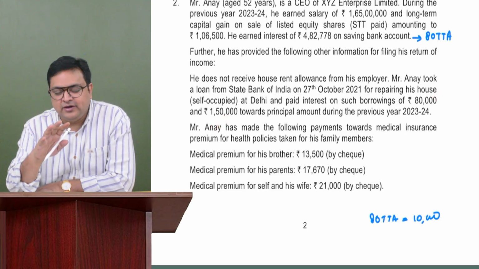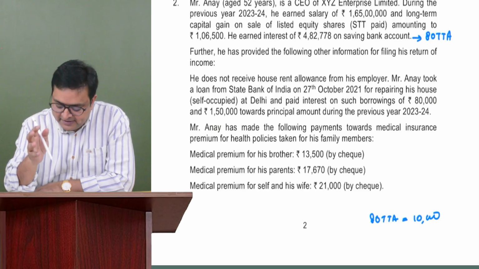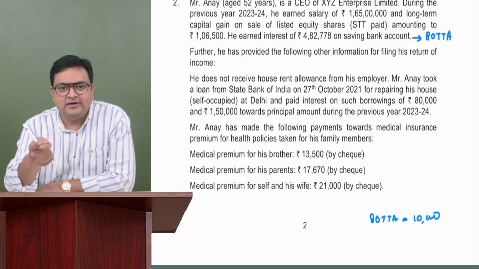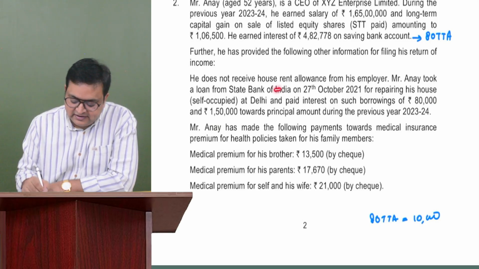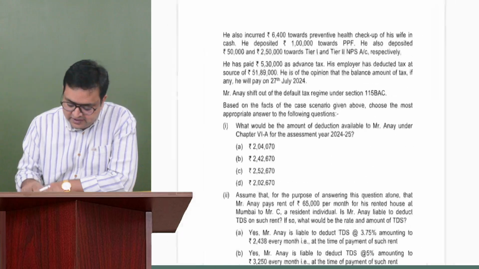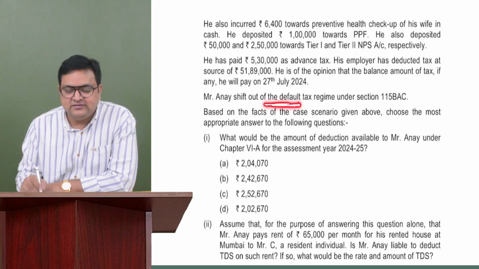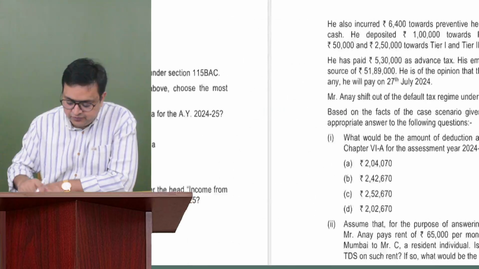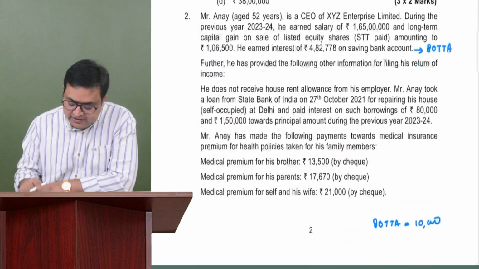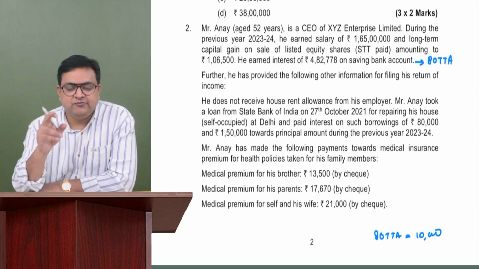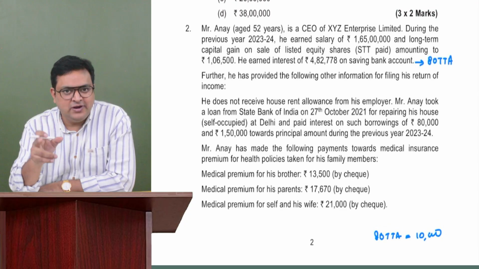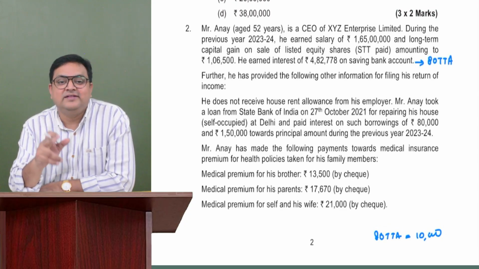Now, because we have to calculate chapter 6A also, but still we have to calculate the total income. Because it's a self-occupied property, we assume that this person has opted out of the default tax regime and is following the optional tax regime. So for self-occupied property, we can give the deduction for interest. But how much is the maximum? 2 lakh or 30,000 in this case? 30,000 in this case.